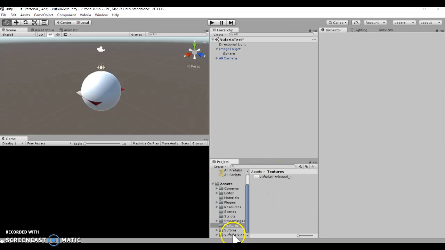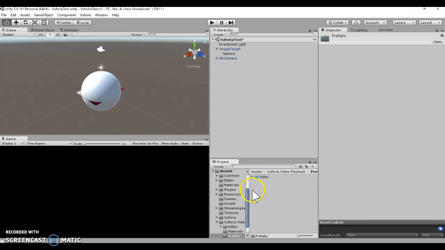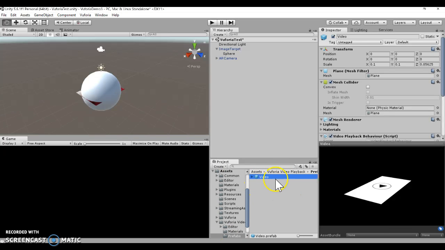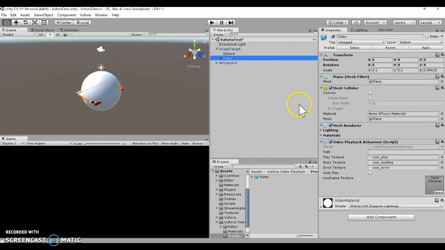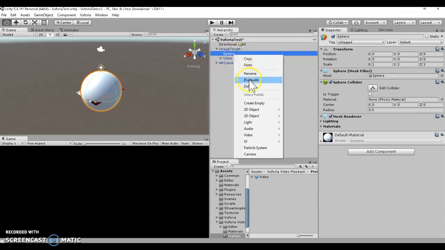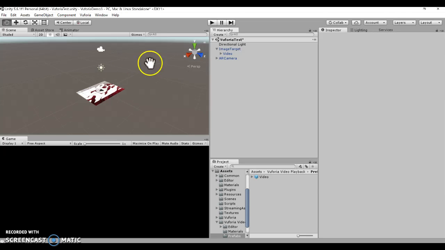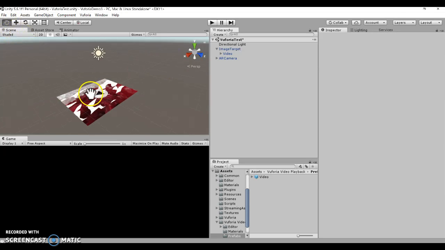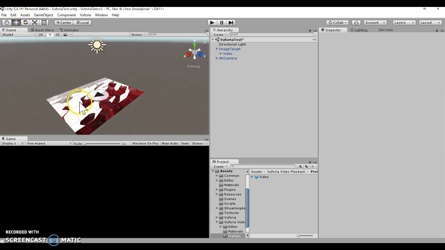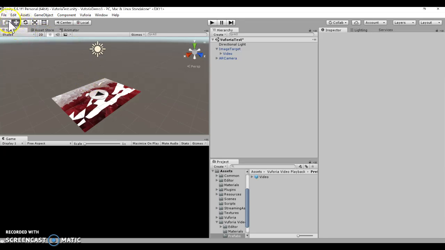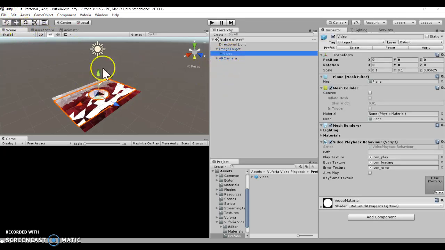All we need to do is go to Vuforia Video, Prefabs, and there's this video object, which I'm just going to drag to my image target, so it'll become a child of that image target. Then I'm going to delete the sphere that I had before because I don't need that anymore. You can see, if I zoom in a bit, that a video player has been added. The image target is kind of messing with it, so I'm going to see if I can raise it up a bit. There we go, that looks a lot better.